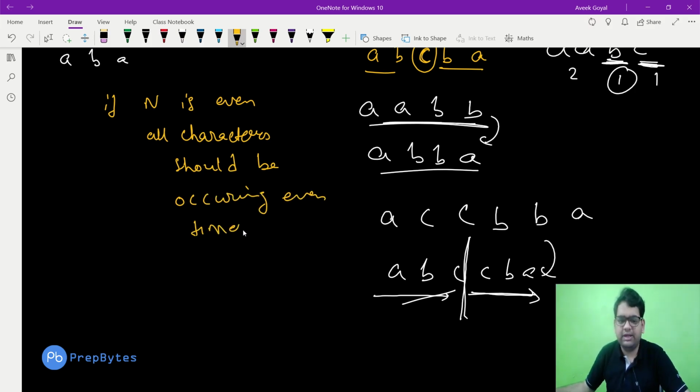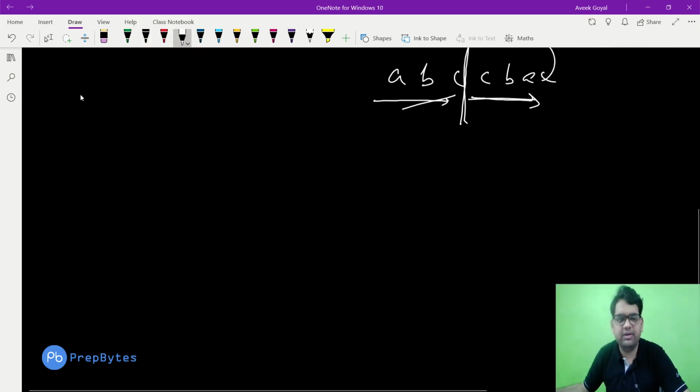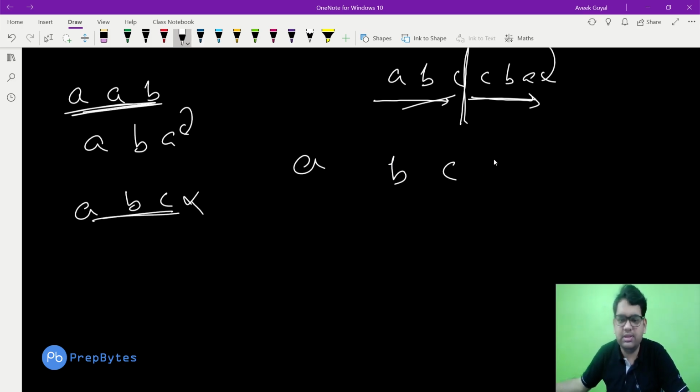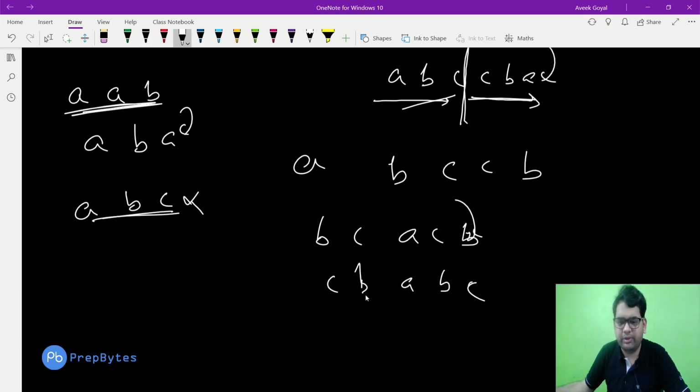Now let's see what if n is odd, that is, the length of the string is odd. For example, if we have A, A, B, in this case we can just write A, B, A. If we have A, B, C, can we make it a palindrome string? No, we cannot make it a palindrome string. If we have A, B, C, C, B, can we make this a palindrome string? Yes, we can. We can write B, C, A, then C, B. This is one of the palindrome strings. We can have another also, C, B, A, B, C. This is also a palindrome string.